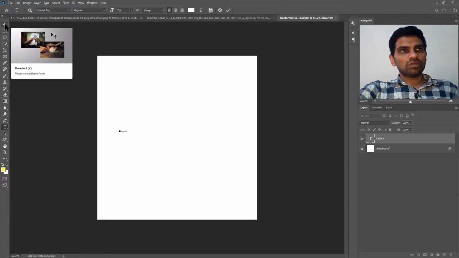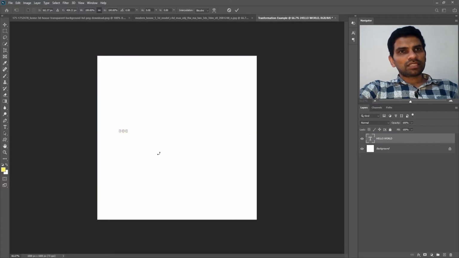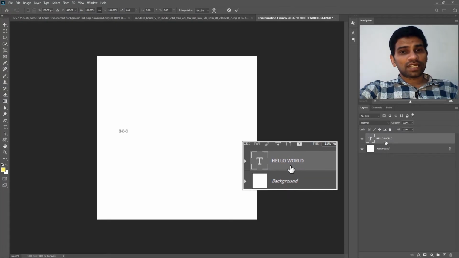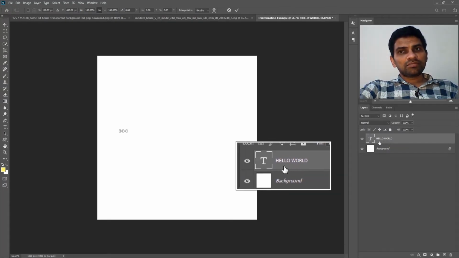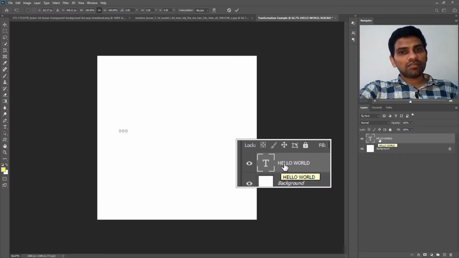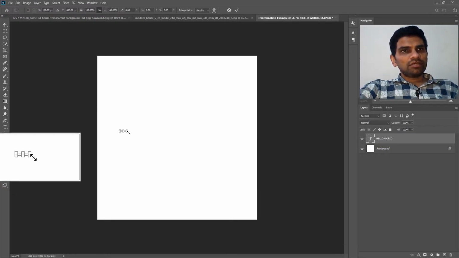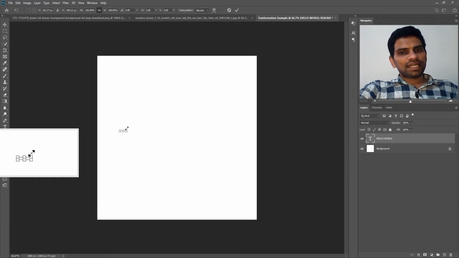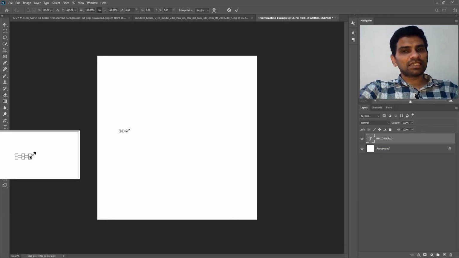Now I will go on the toolbar and select the move tool and press Ctrl T on my keyboard for the transformation boxes to appear around the text. If you look right on the layers panel, you can see a new layer of text is created. You can tell this because there is this T. Wherever there's a T symbol, that always means text or type. Now by pressing Ctrl T, you can see 6 boxes around the text appear, and you still can't see the text. That's because the text is in white color, but we will change its color in a moment.